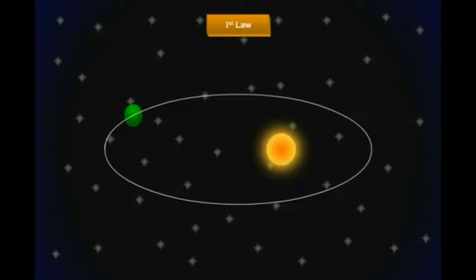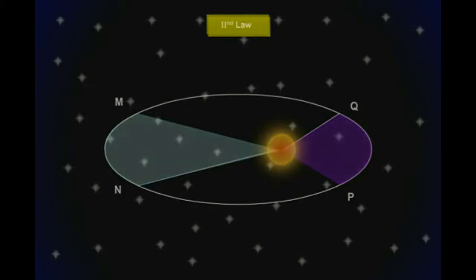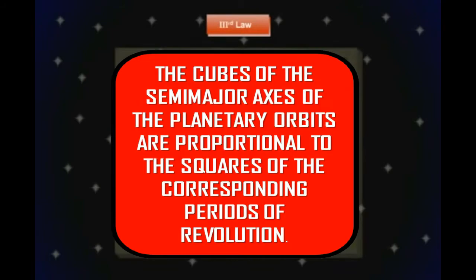In accordance with Kepler's first law, the orbit of each planet is an ellipse with the Sun at one focus. Now coming to Kepler's second law, the radius vector joining a planet to the Sun sweeps out equal areas during equal intervals of time. The last and most important law is that the cubes of the semi-major axes of the planetary orbits are proportional to the squares of the corresponding periods of revolution.